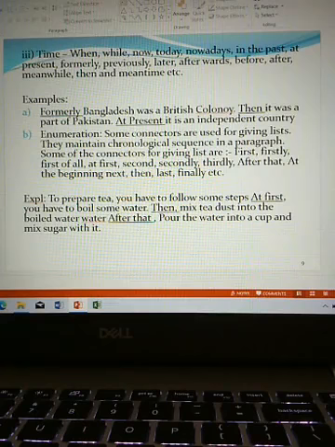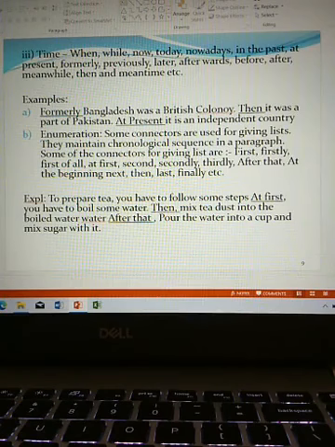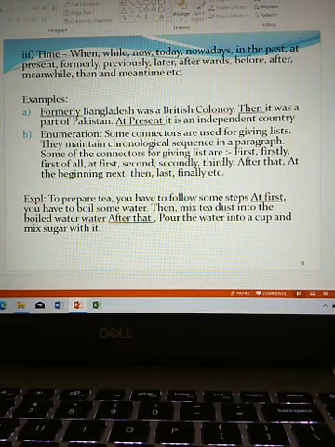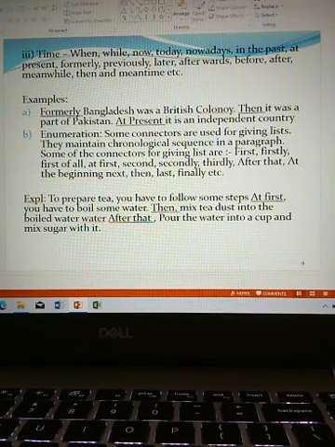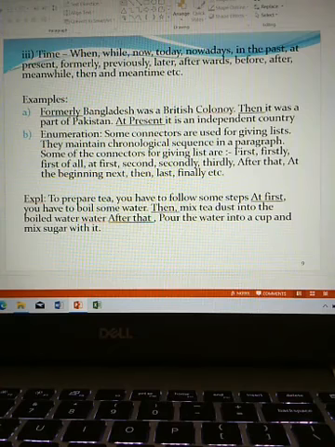The train has been delayed by 2 hours. Let's have lunch in the meantime. Here, meantime indicates time. Meantime is a connector. What it says, the train has been delayed by 2 hours. So train delays for 2 hours.